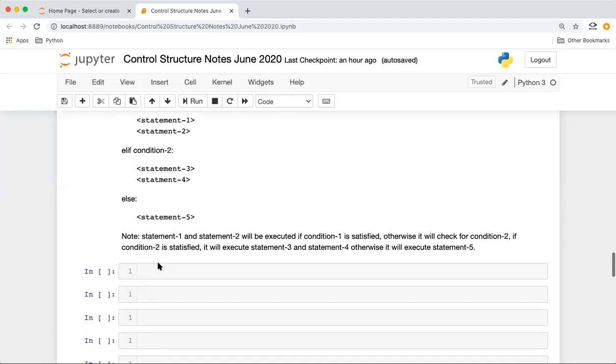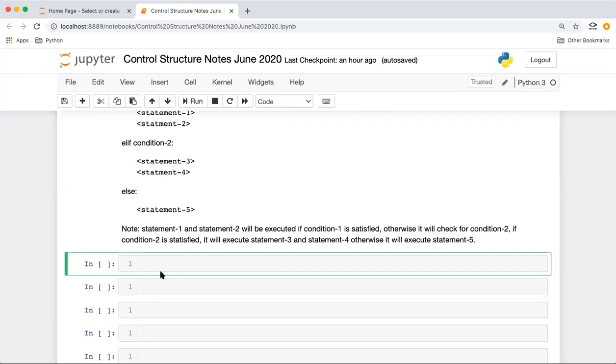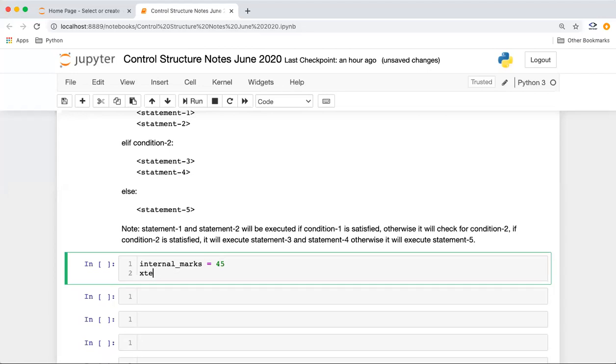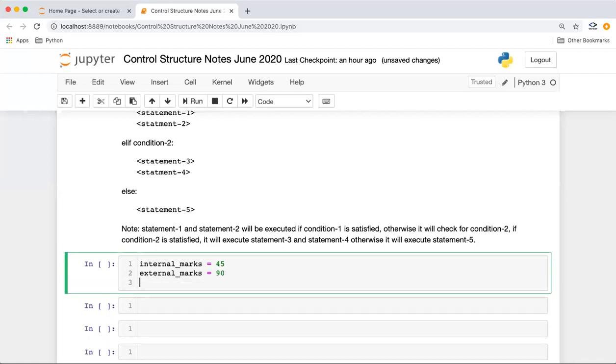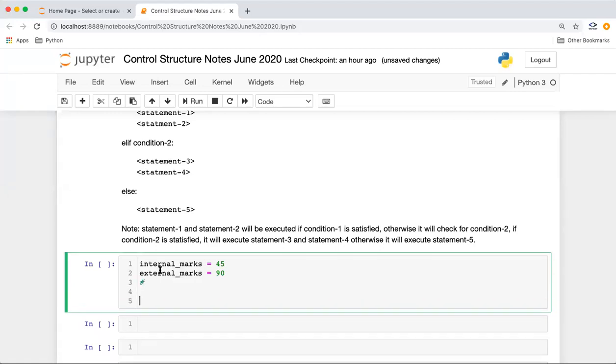Okay. To see an example, let us suppose that based on student marks, we want to assign some grades. Let us suppose we have internal marks and external marks also. Say we are considering the internal marks out of 50, where the student got some marks, and we have some external marks, say out of 100. After this, there will be some conditions or logic based on which we want to grade the student, right? We'll give a grade to the students. Okay, let's see our problem first. What will be the case for us?